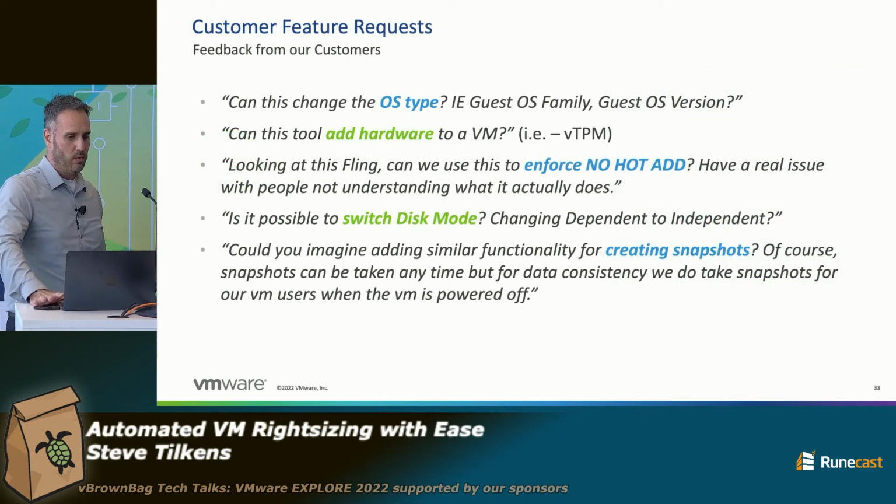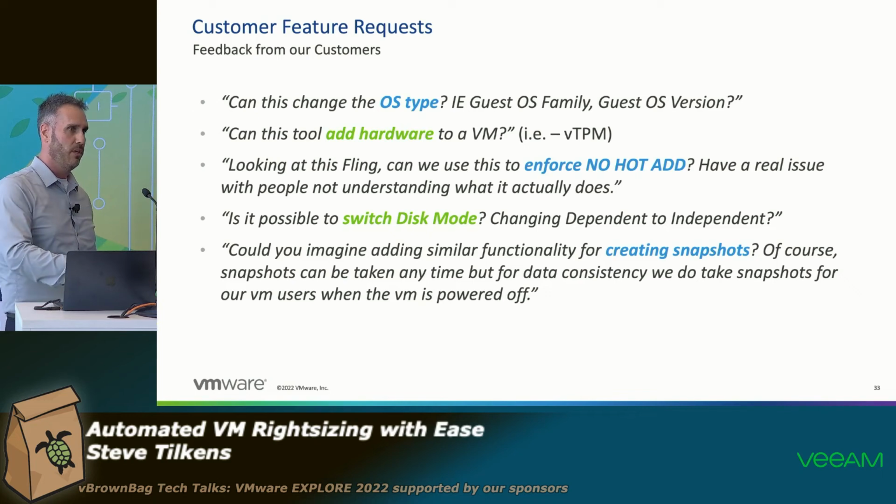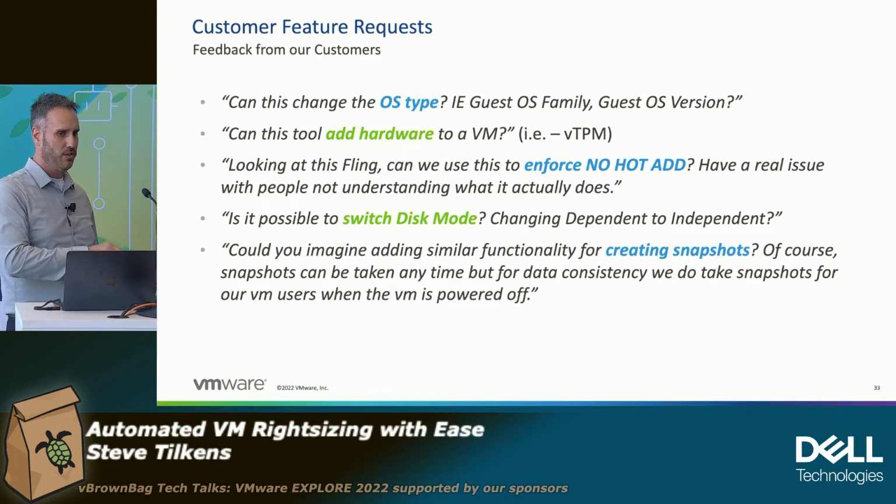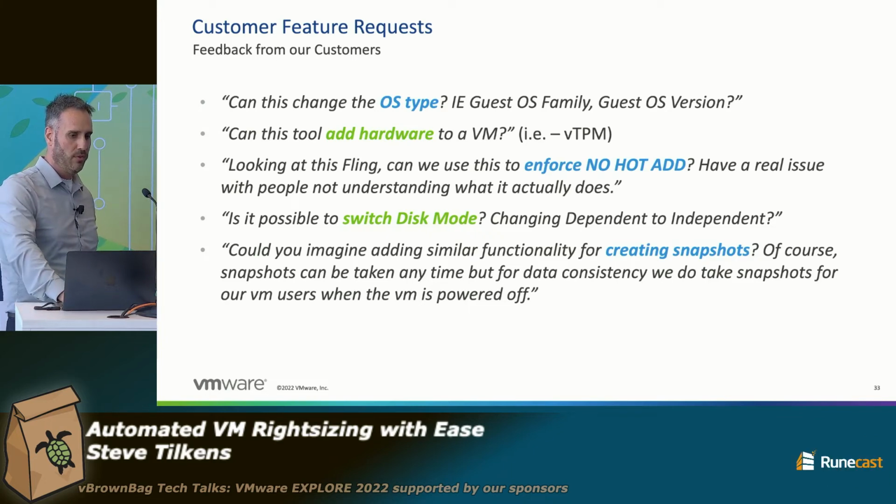So we've had a bunch of feature requests from the community around what else we could do with VMDSC, right? Because if you think about it, CPU, cores per socket, and memory are just parameters in the VMX file. So in theory, anything in that VMX file should be fair game for this kind of mechanism, right? So we've had customers ask about changing the OS type, so maybe if you did an upgrade of Windows Server 2016 to 2019, we would probably want to change that.